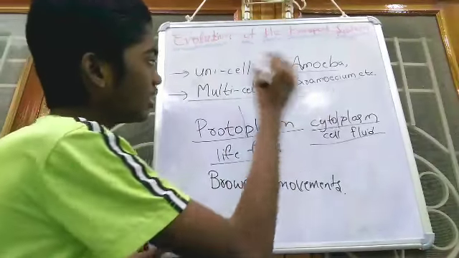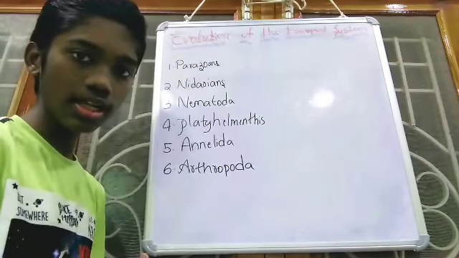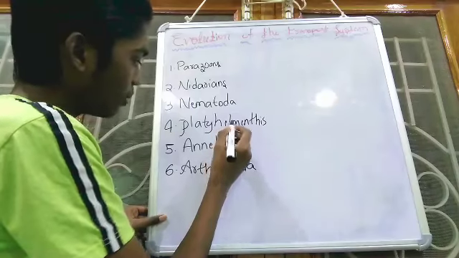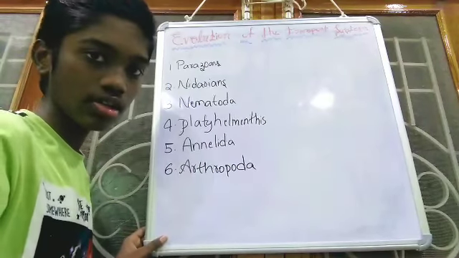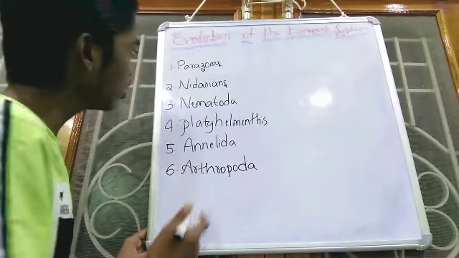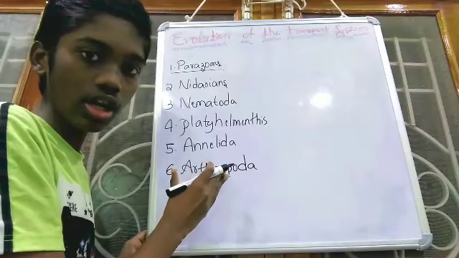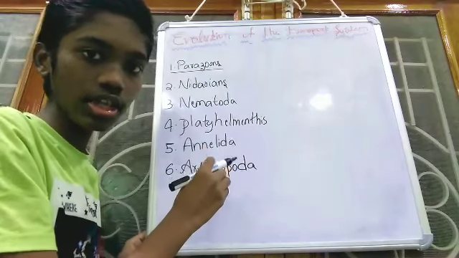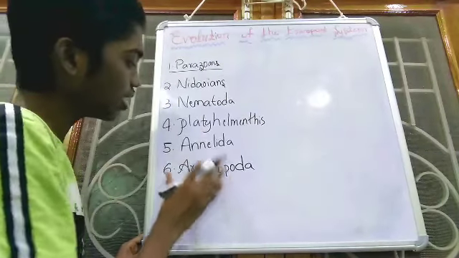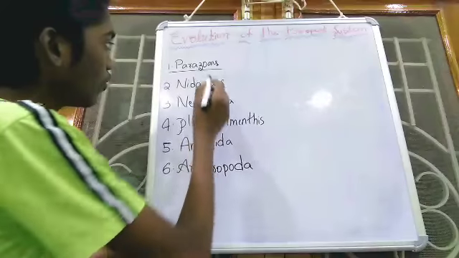Now let us move into the multicellular organisms. Friends, these are the phylums of multicellular organisms: parazoans, cnidarians, nematoda, platyhelminthes, annelida and arthropoda. Don't get confused, let us move step by step, one by one. These are all multicellular organism phylums. Unicellular organisms have developed a simple system like I explained before, but these multicellular phylums have complicated systems.